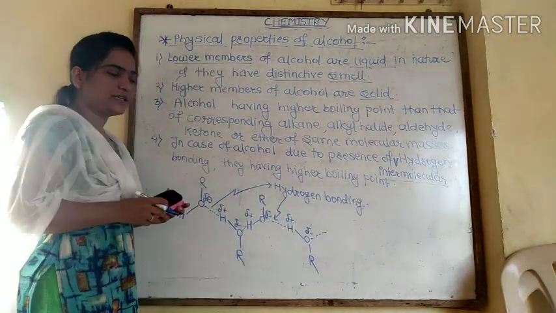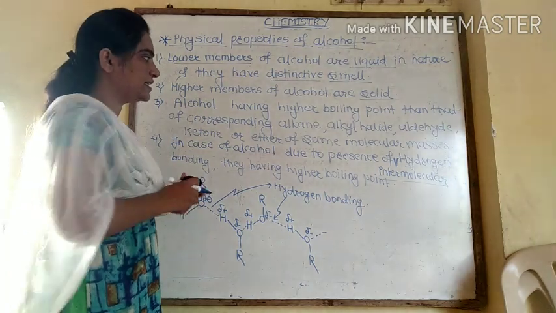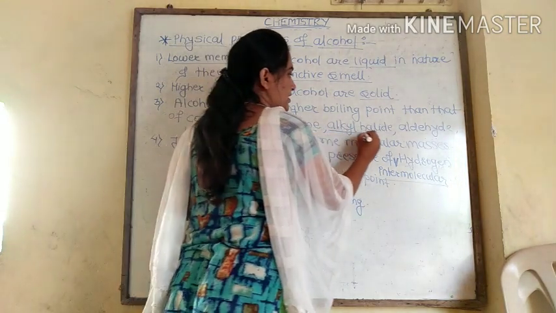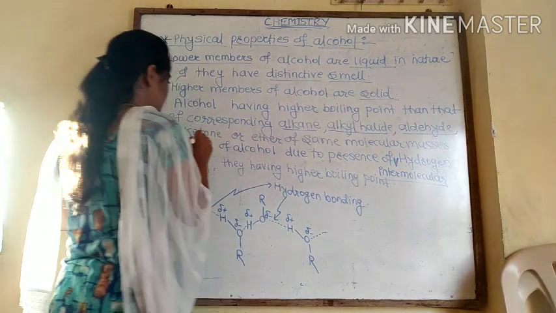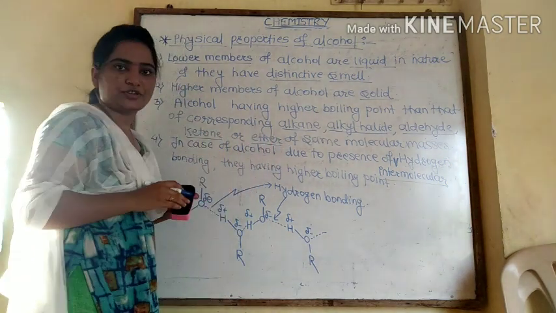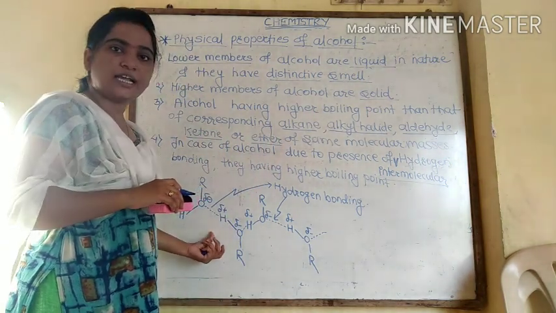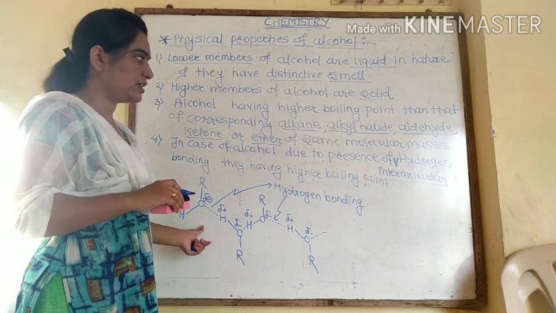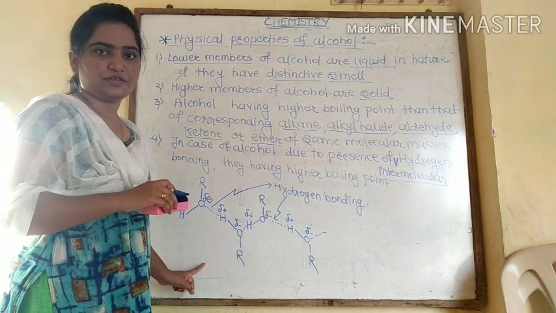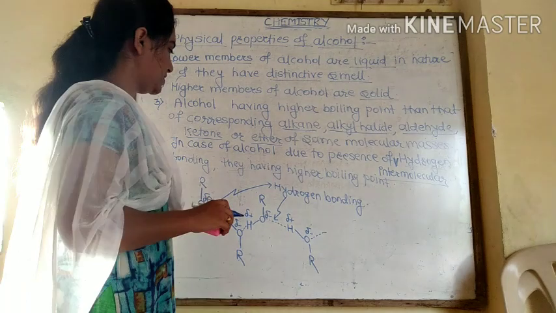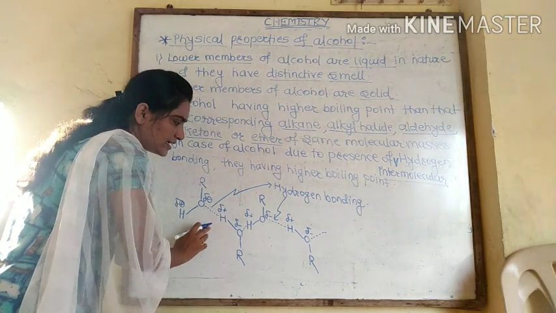And this type of hydrogen bonding is absent in case of alkane, alkyl halide, aldehyde, ketones or ether molecule, and that's why alcohol has a higher boiling point than that of these corresponding molecules. Okay, understand it? Okay. So this is the diagram which shows